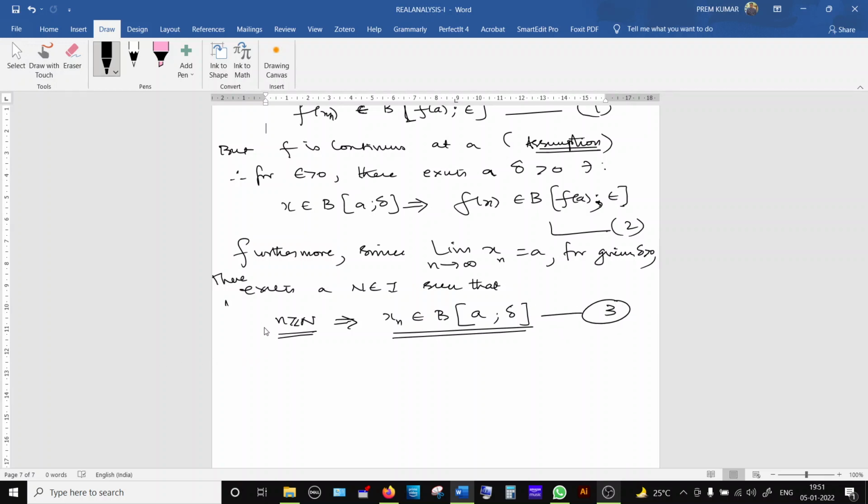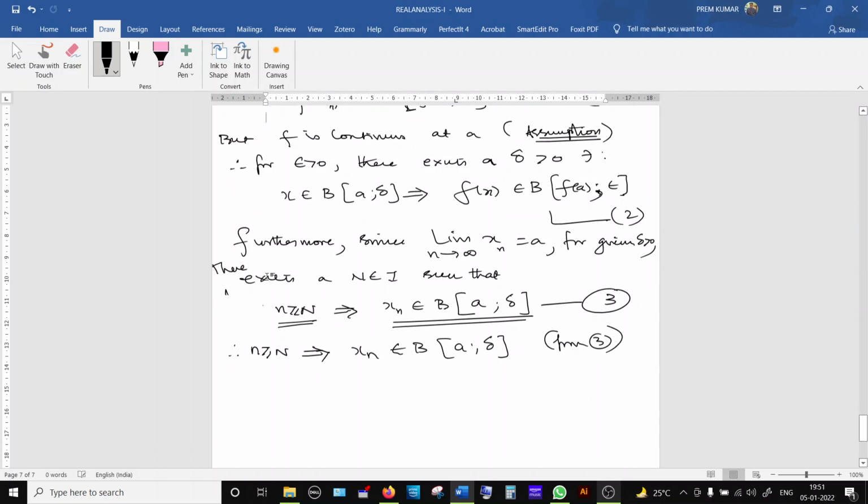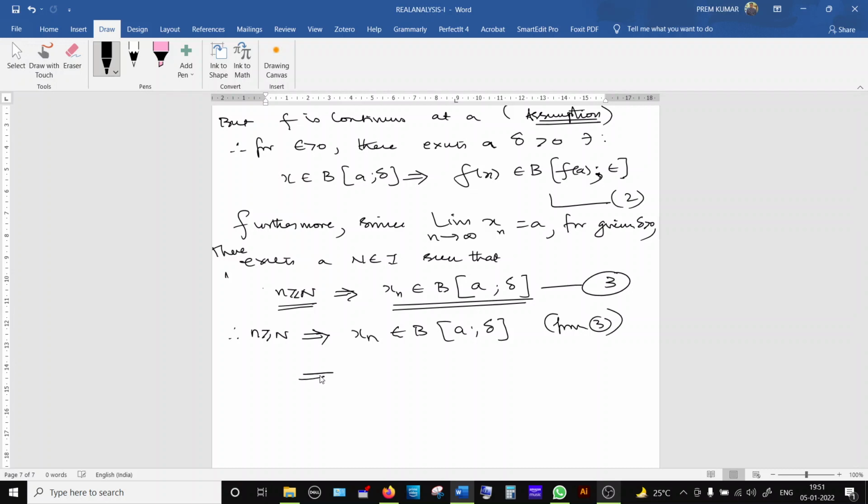So now I am going to relate 2 and 3. For n greater than or equal to capital N, we get xn belongs to the open ball A colon delta, from 3. And if x belongs to this open ball, then what do I get? This implies that f of xn belongs to the open ball f of a colon epsilon.